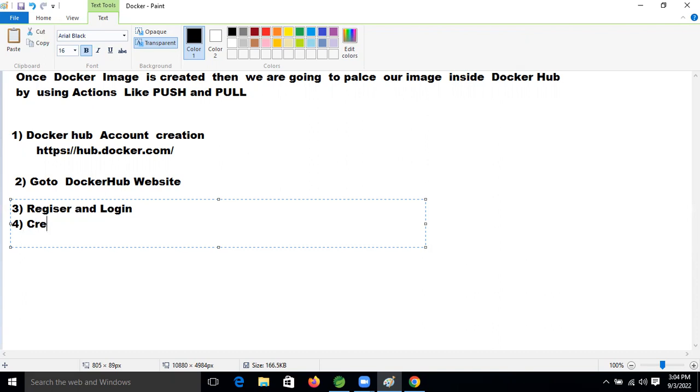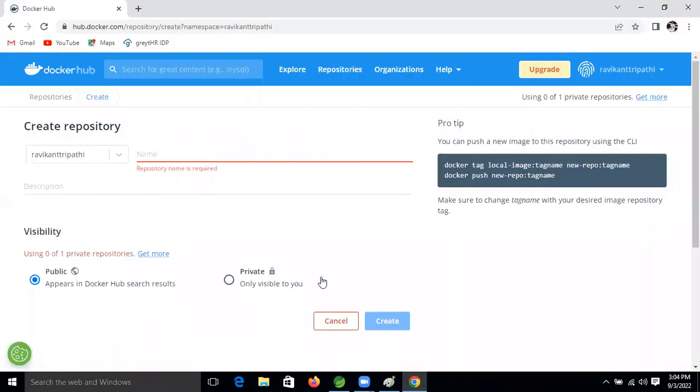Repository. Now, create repository. Let's create the repository now, friends. Here this is my username, Docker username, friends, right? Here we need to create a repository. So what we will do now, I'm giving rk only, right? Let's give our repository name, I'm giving rk only.